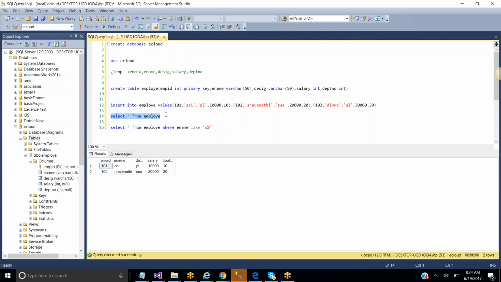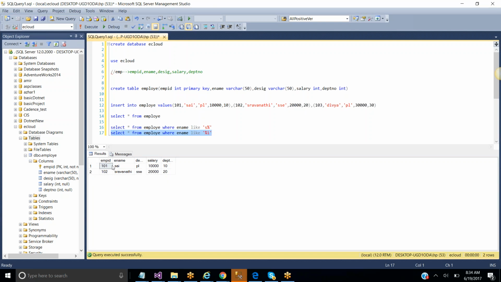Now I want to find the employees whose names end with I. Okay, whose names end with I. See here, the names that end with I are again the same, Sai and Shravanti. So if you want names that end with I, then see here, all of you, we need to give it like this: percent I. The same way, it is a reverse of the starting and ending. It needs to end, so we need to give percent I. If you want to start then the character and the wild card, that is percent. Now listen, the percent is called a wild card here.